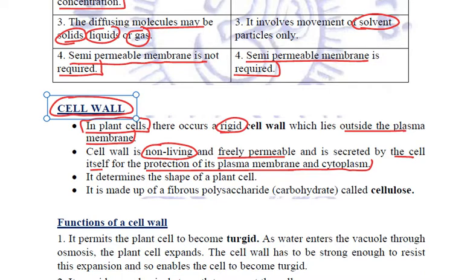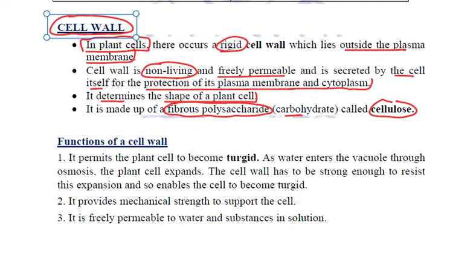This cell wall determines the shape of a plant cell, and it is made up of a fibrous polysaccharide carbohydrate called cellulose. Now, this cell wall plays many important functions in a plant cell. Number one, it permits the plant cell to become turgid.